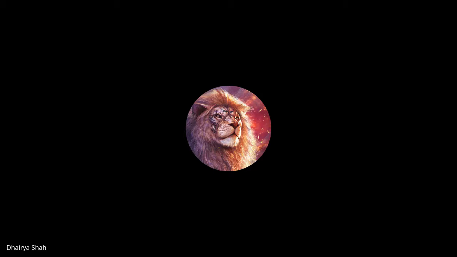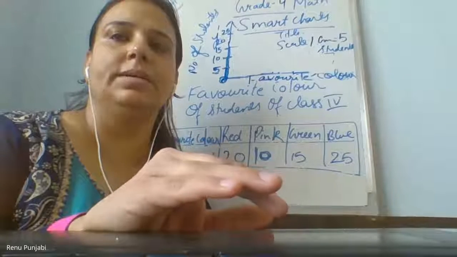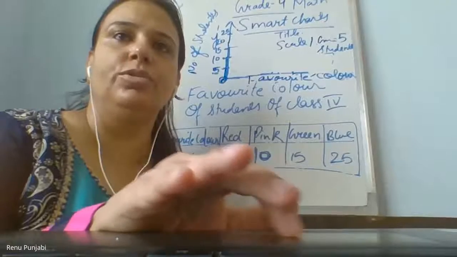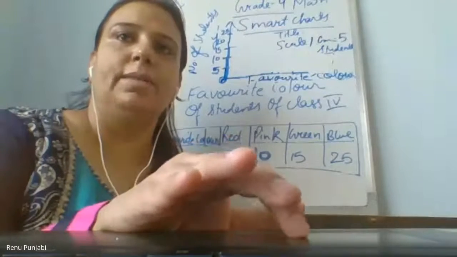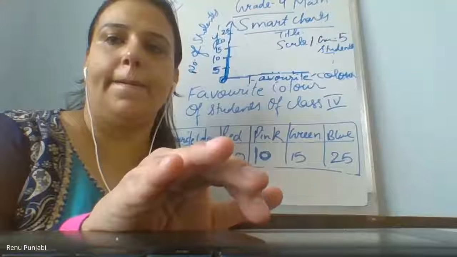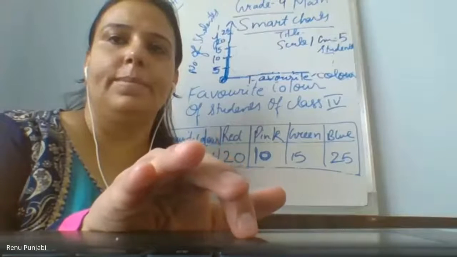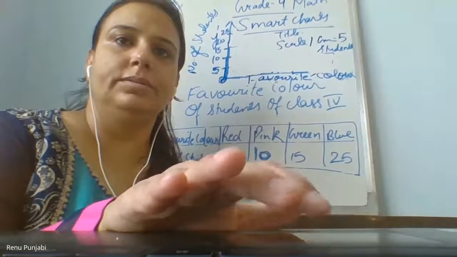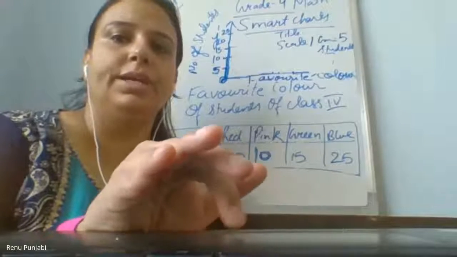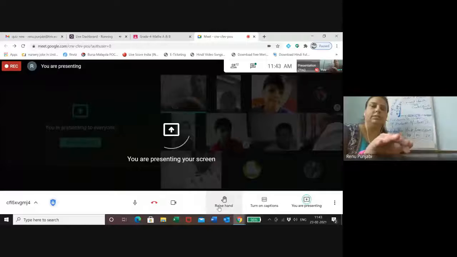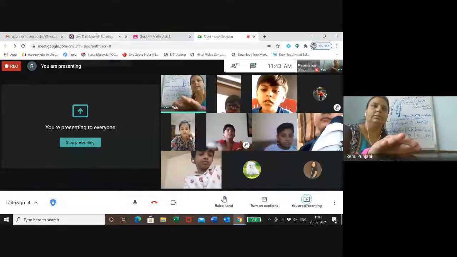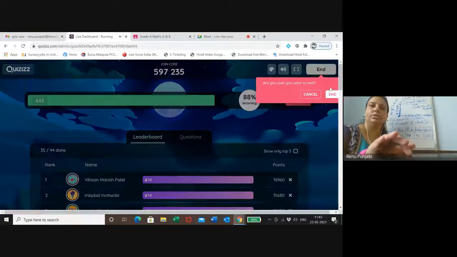Ma'am, where is the link of the quiz? It is there only. Ma'am, should I show you? I'm done. Yes, wait a minute. I'll see. I'm going to end the quiz. I'll present my window. My dear, I'll come back to you. Wait a minute, so that you can see the scores.